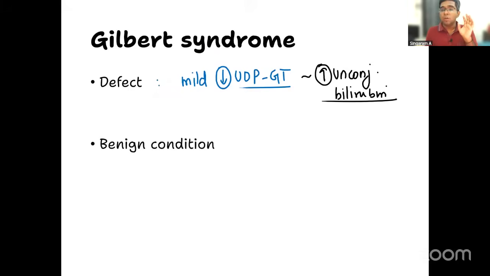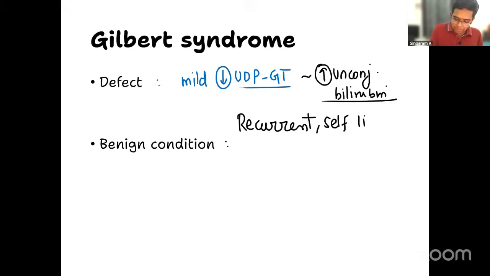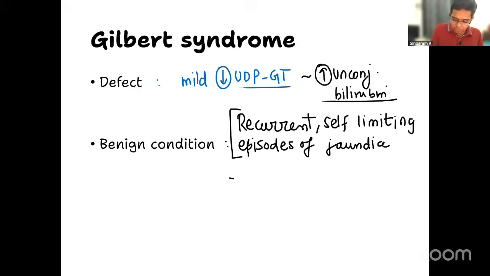Number two, it's always a benign condition. It is recurrent episodes of jaundice, but usually self-limiting episodes of jaundice. Recurrent self-limiting episodes of jaundice. Please understand this. And this condition is usually precipitated by stress. Precipitated by any form of stress actually.